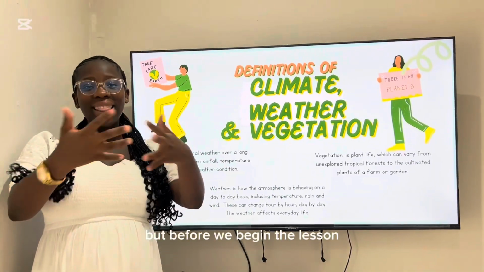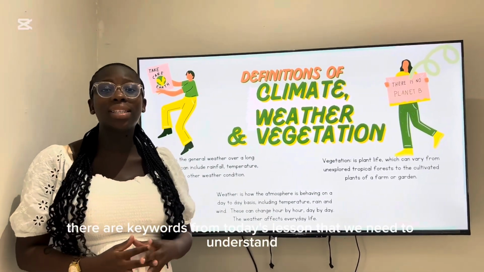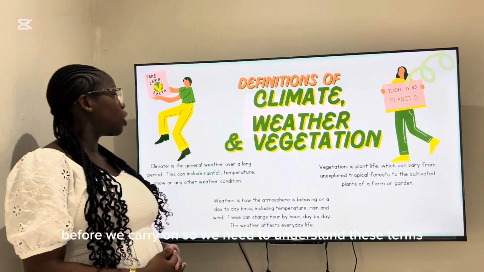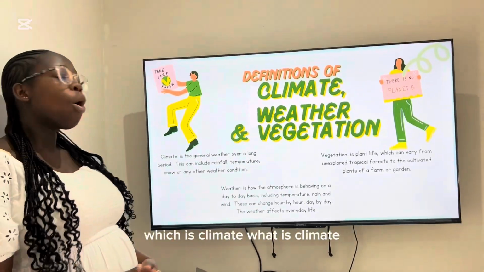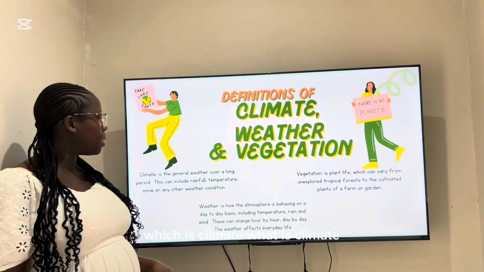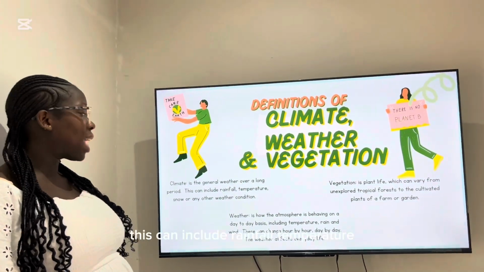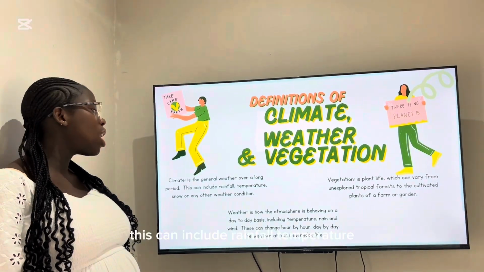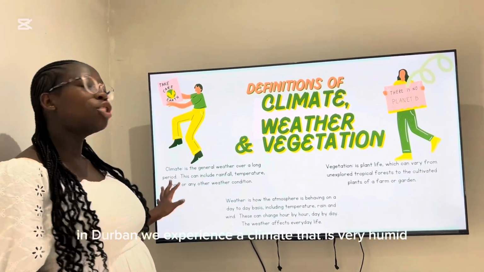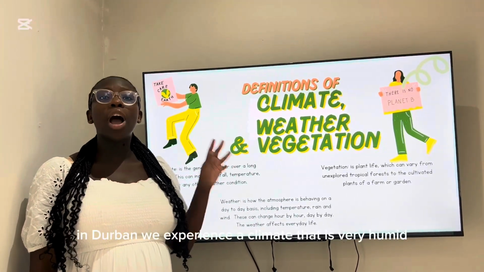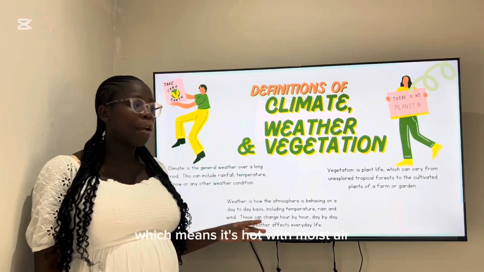But before we begin the lesson, of course there are keywords from today's lesson that we need to understand before we carry on. So, we need to understand these terms, which is climate. What is climate? Climate is the general weather over a long period of time. This can include rainfall, temperature, snow, or any other weather condition. For example, in Durban, we experience a climate that is very humid, which means it's hot with moist air.